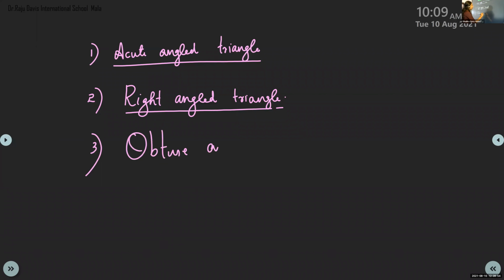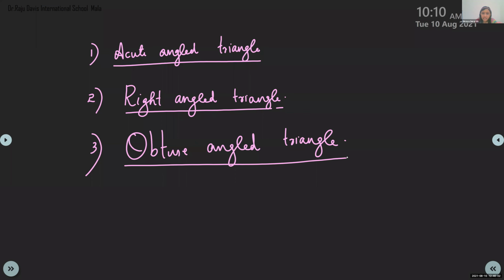Obtuse angled triangle. Children, what do you mean by this obtuse angled triangle? Greater than 90 degree, less than 180. One angle is obtuse here. It is very important that you mention that one angle is obtuse. That means obtuse angle means like this, right, children? One angle is already, suppose it is 100 degree.